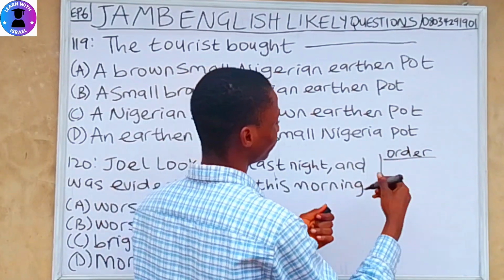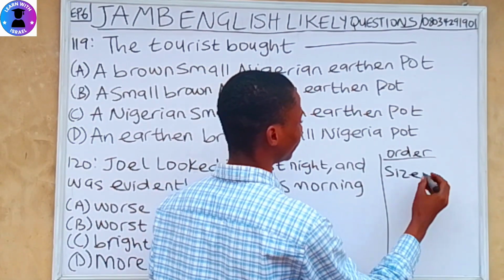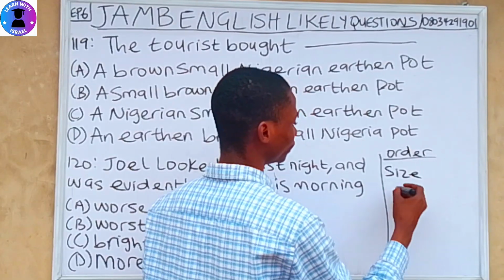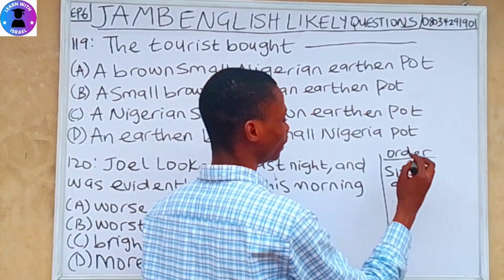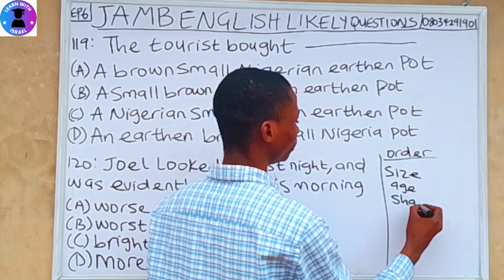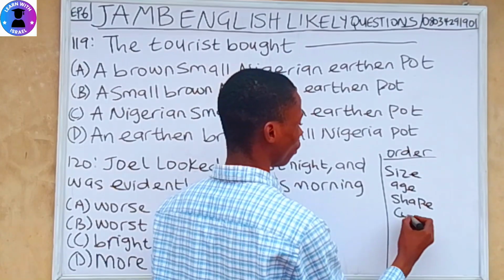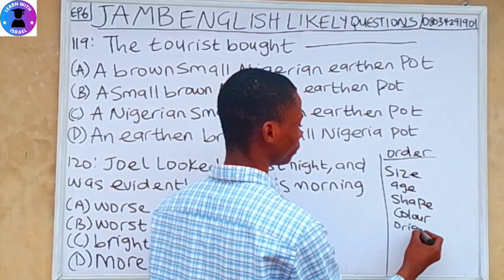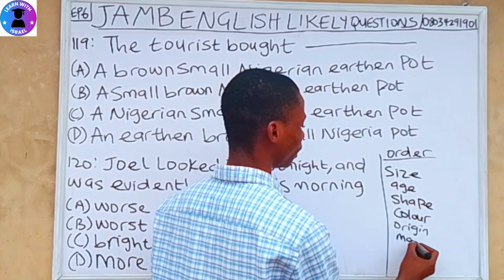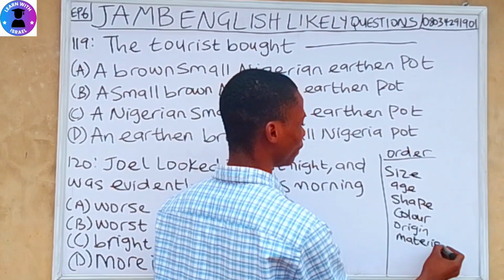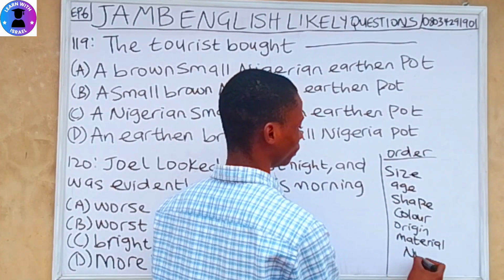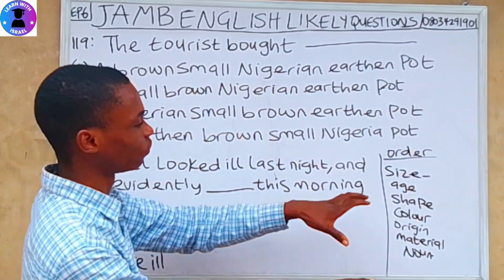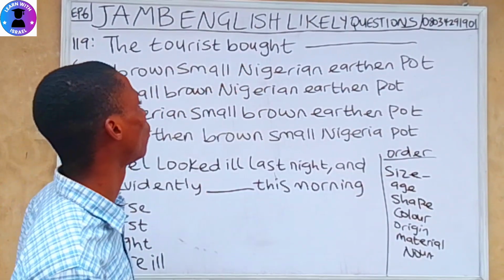So the order of adjectives starts from the size, the age, the shape, the color, the origin, the material, and the noun. So we have to follow this order to answer the question.